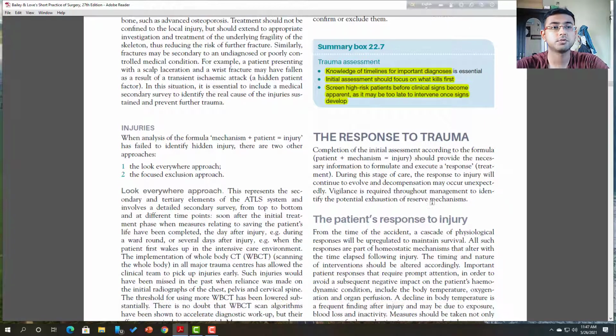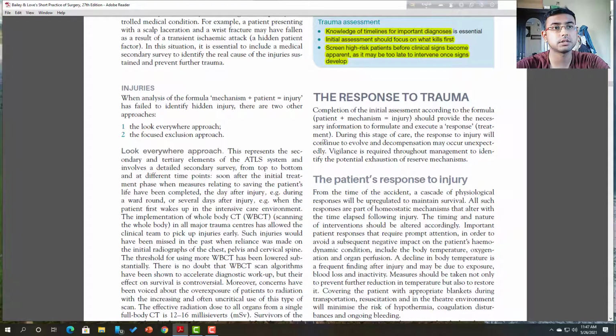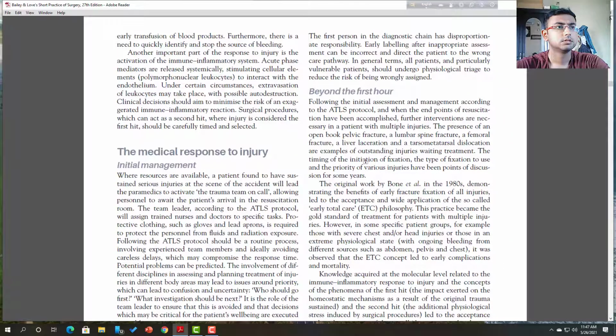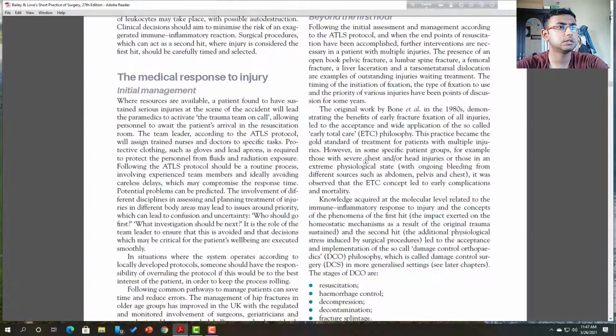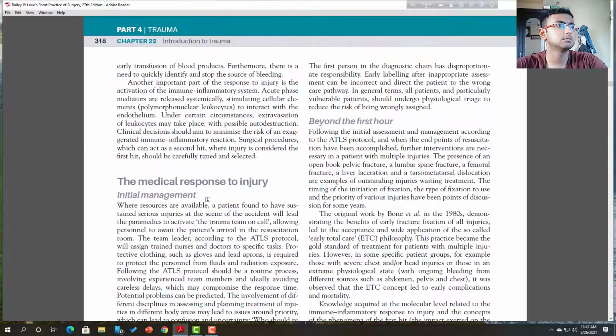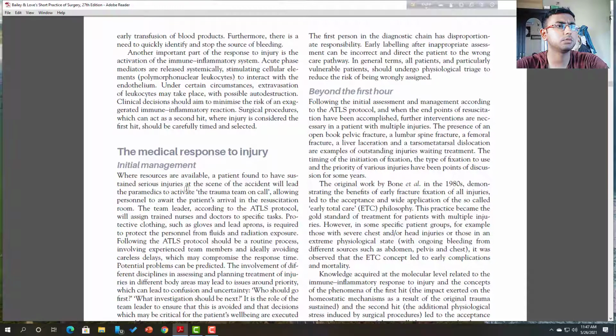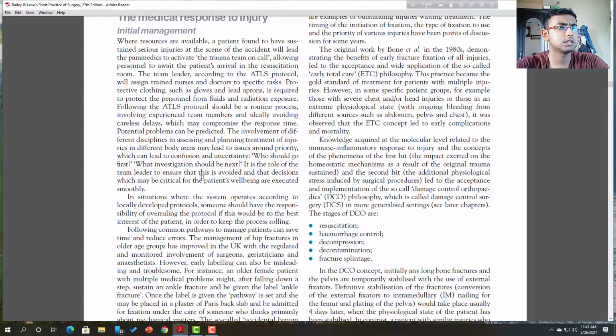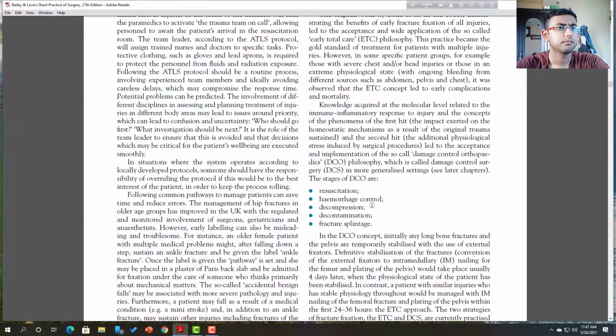So, response to trauma. Now the important question is how the patient is responding to your management. Here there is no important phenomenon to understand, because it is a story only.